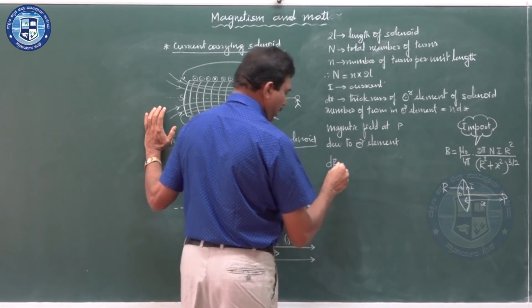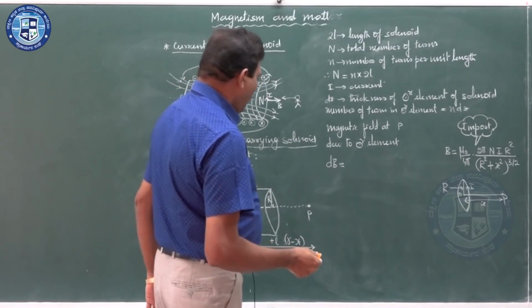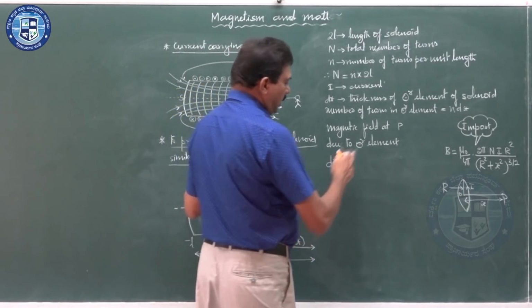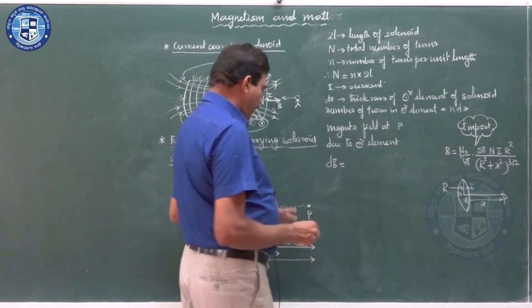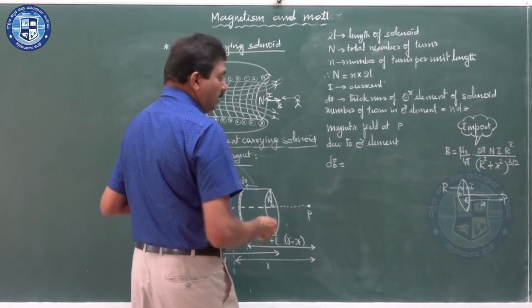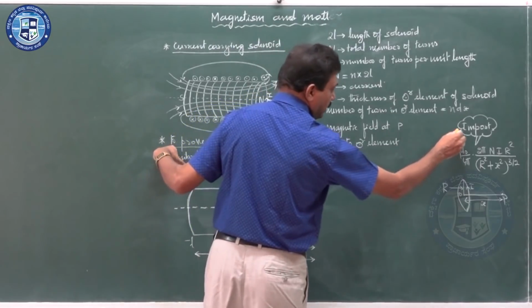Considering it as dB, due to this circular element only, it is a small magnetic field at P. So, using the similar formula,